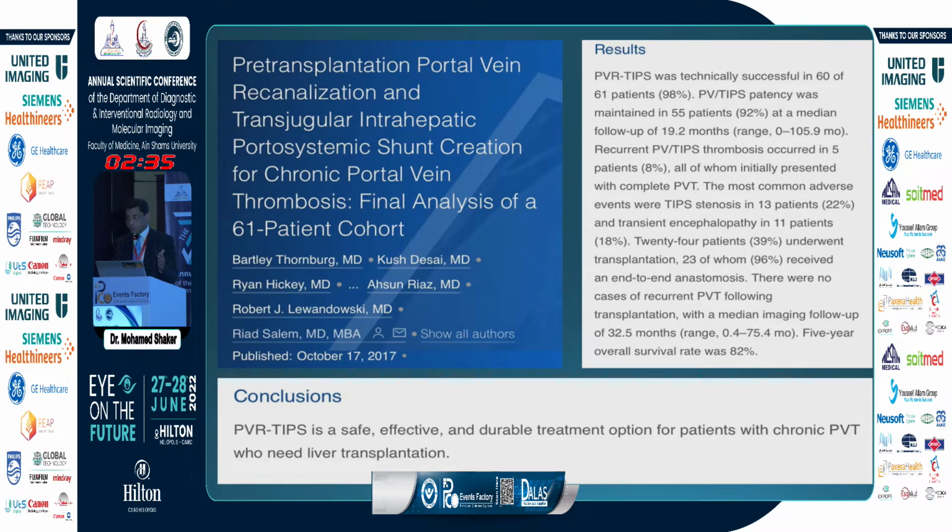However, we can do it also in patients who are not on the waiting list for liver transplantation to reduce the portal hypertension, which is the main aim of the TIPS procedure.